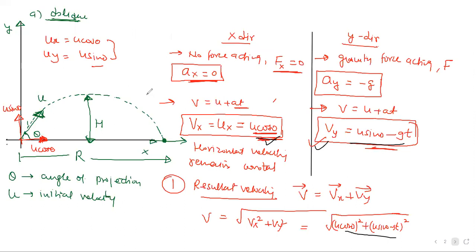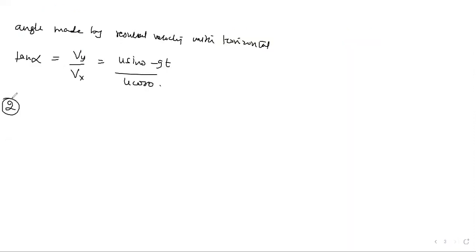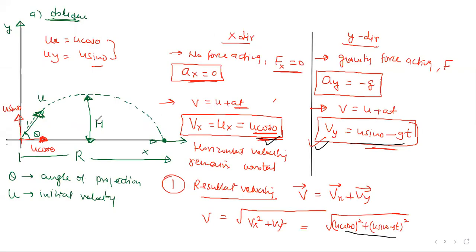Let's move on. Then let's calculate the second question. We want to calculate the maximum height achieved during this flight. So how do we find the maximum height achieved? Look at this picture once more. You want to calculate this h, yes? So you want to talk about this top point, which is very interesting. Let me explain what happens at the top point. At the top point, you know that there is no vertical velocity at all. There is no component of velocity in the vertical direction. There's only the u cos theta component.